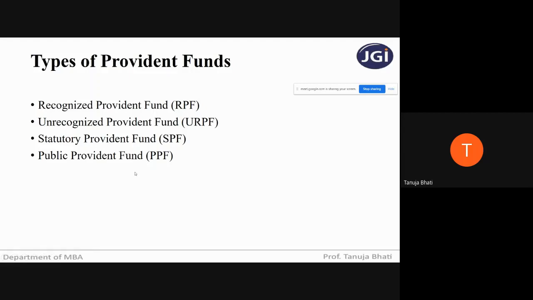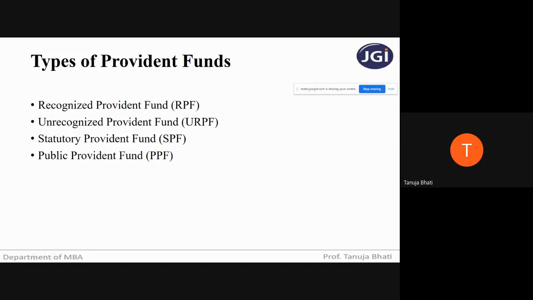Any member of the public can contribute towards it. It is not necessary that you be employed in some organization in order to contribute. Anyone can contribute, so even self-employed persons can contribute towards this fund.